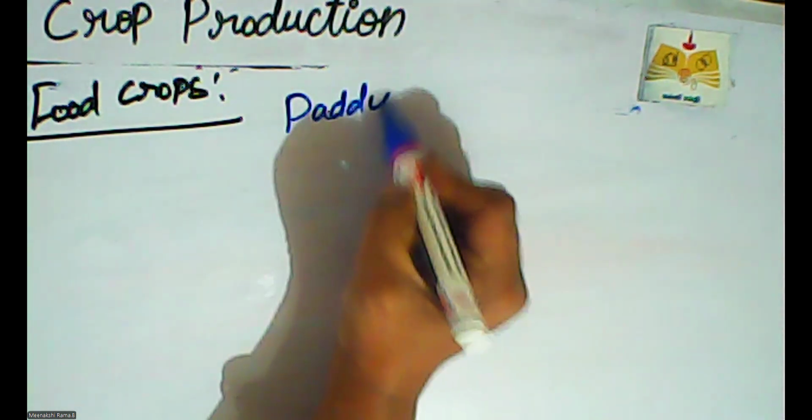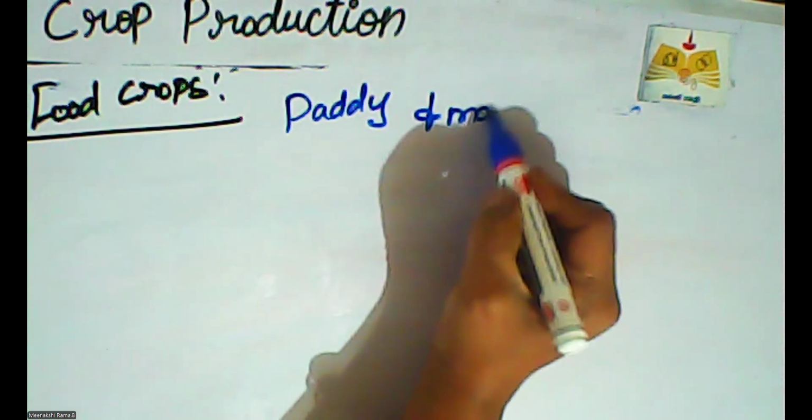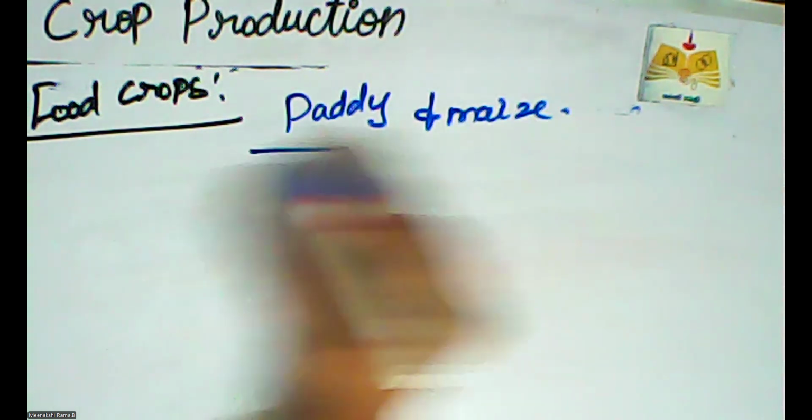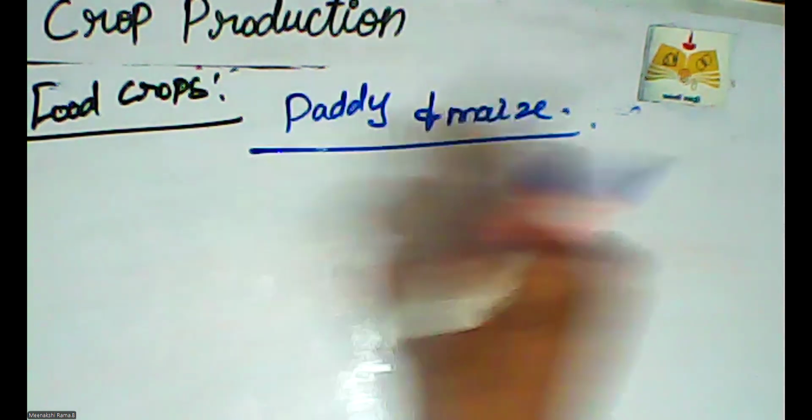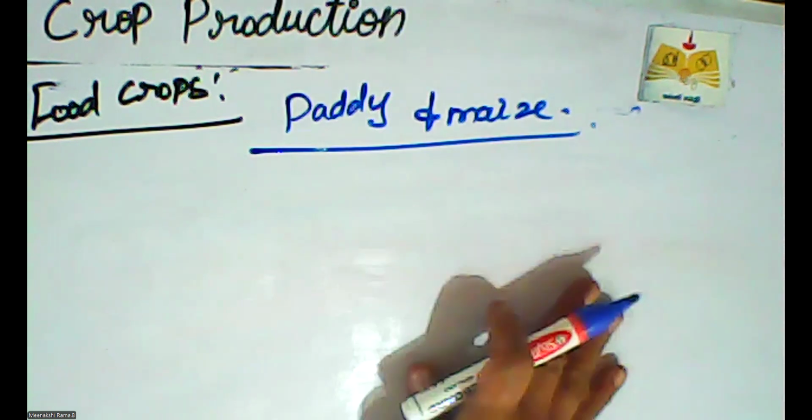Paddy and maize. These two are our main food items. We prepare different varieties of rice and tiffin items with the help of paddy and maize only.